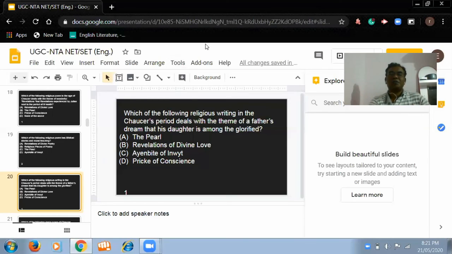So, students, today I have created my second part, especially on the themes of literary creations from the period of Anglo-Norman to Chaucer.